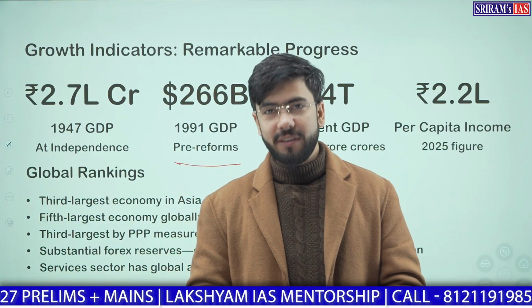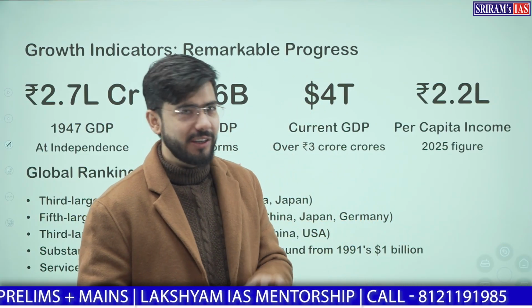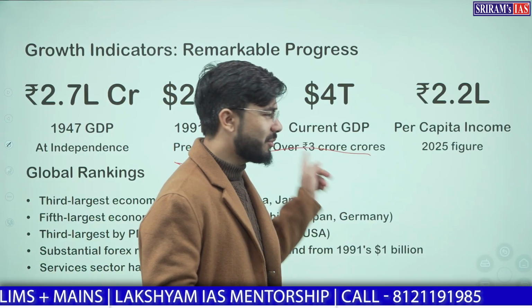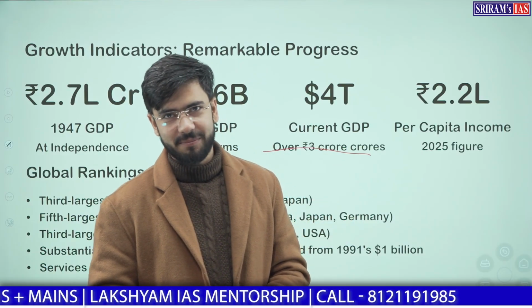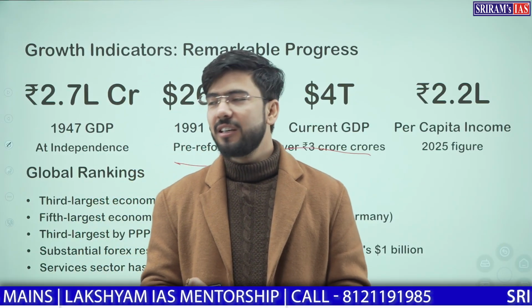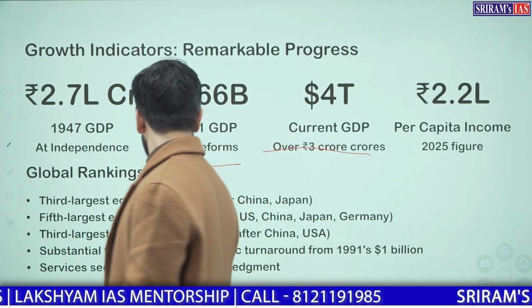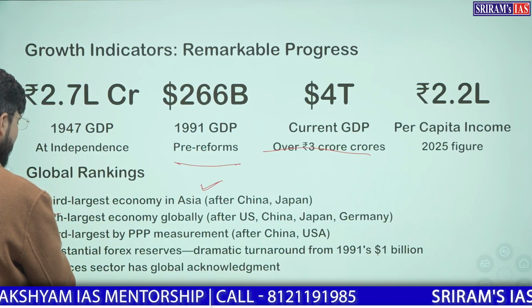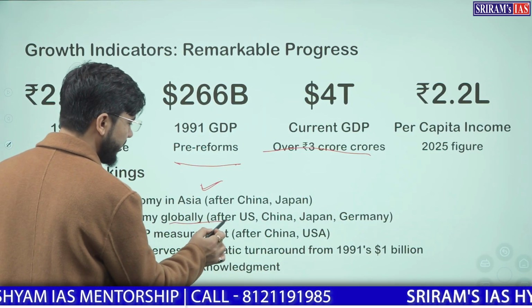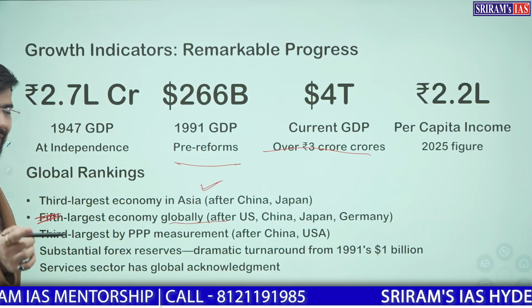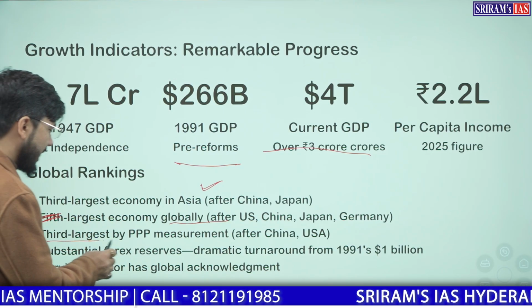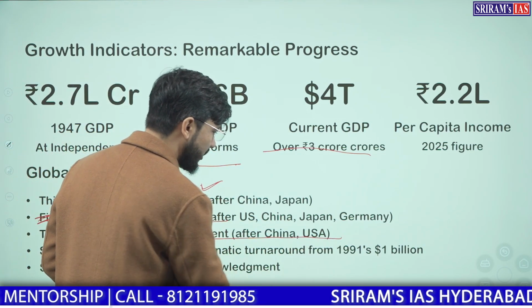Currently in 2025, we have a GDP of $4 trillion. India currently is the third largest economy in Asia, fourth largest economy globally in terms of market exchange rate, and third largest in terms of purchasing power parity.